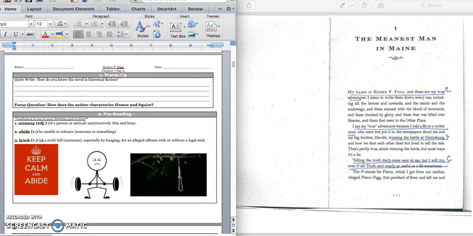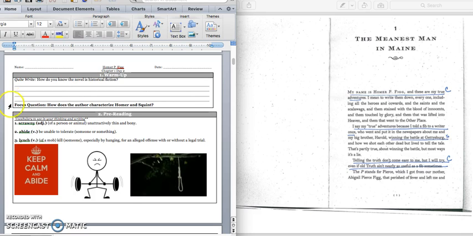Good morning, fifth grade. Today we're going to begin reading in our text Homer, the Mostly True Adventures of Homer P. Fig. And before we get started, we have a quick write. It says, how do you know that the novel is historical fiction? So look at the front cover, look at the back cover, look at the table of contents, and find some evidence that the novel is historical fiction. Press pause to write down your answer and play when you're ready for the vocabulary.